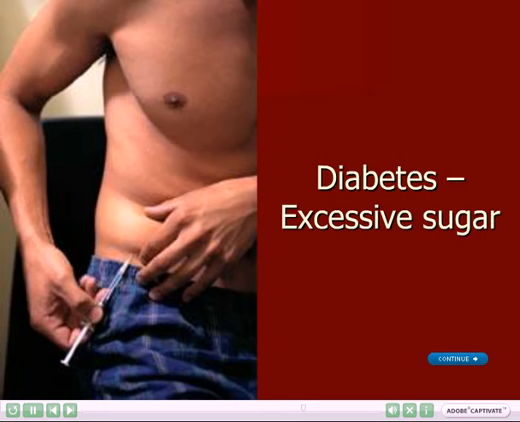Diabetes is a condition in which the blood has very high levels of glucose. This is due to insufficient production of insulin. Excessive sugars can make it difficult to control diabetes. Some people are born with stage 1 diabetes and require insulin injections every day. Many people are being diagnosed with adult onset diabetes or stage 2 diabetes. This is often caused by a poor diet and can often be treated by eating a more healthy selection of foods.